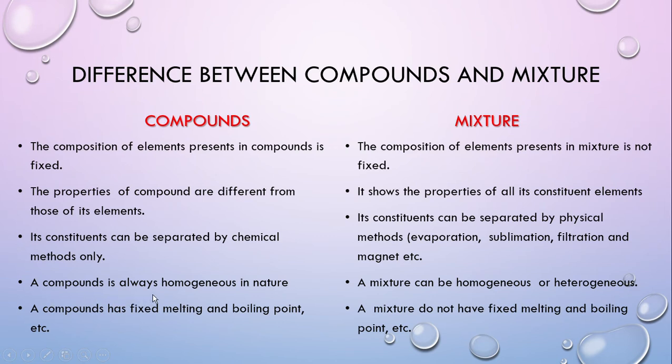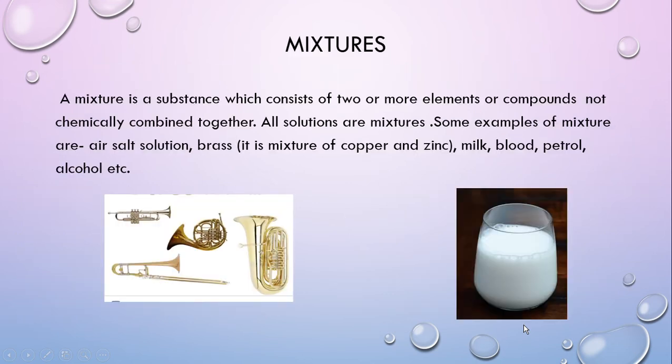A compound is always homogeneous in nature, whereas a mixture is either heterogeneous or homogeneous in nature. A compound has a fixed melting and boiling point. A mixture does not have a fixed boiling and melting point.